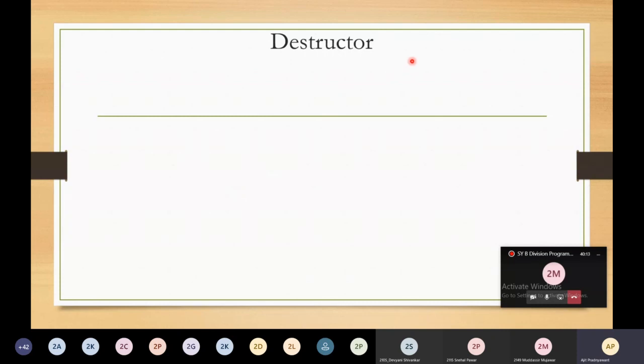Now moving forward, we are going to see the destructor. As the name suggests, it indicates that it is going to destroy something. Memory is allocated by the constructor, whereas you have to deallocate the memory by using the destructor. By looking at the names, you can come to know what these two things are. Constructor is constructing the memory. Destructor is used to deallocate the memory.